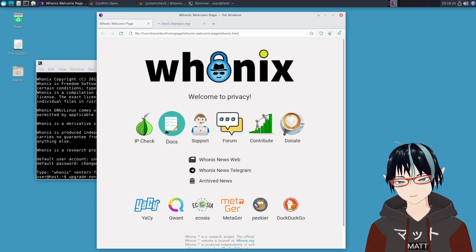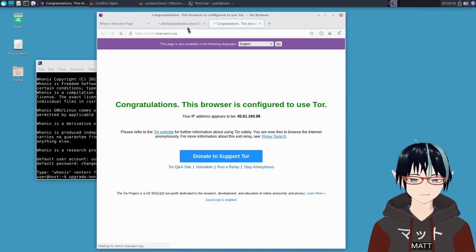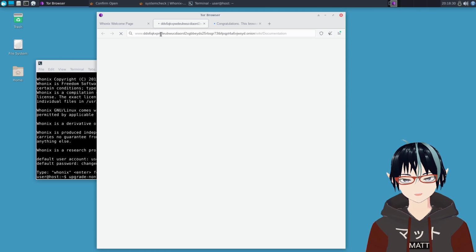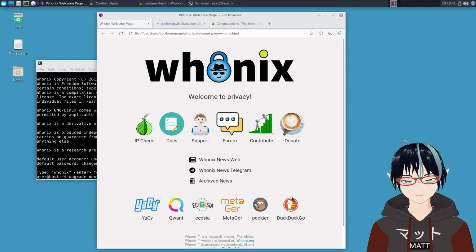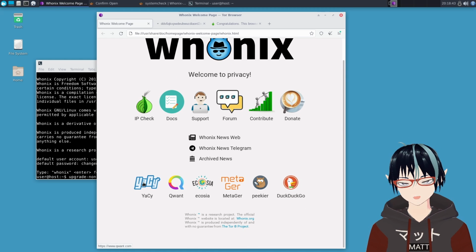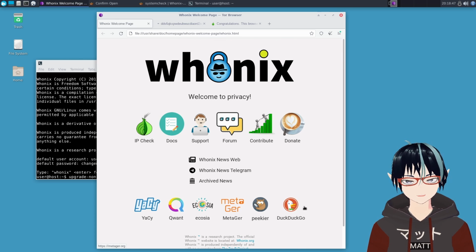But you also have things like their documentation. So you see here, look, you can connect to Tor. And then you'll connect to their documentation, which is basically their wiki. Again, it's going to take a while because this is a Tor network. It's going to take a million years. And you'll also notice they have a bunch of other search engines that are a little more Tor friendly here, because all of these search engines allow Tor traffic.